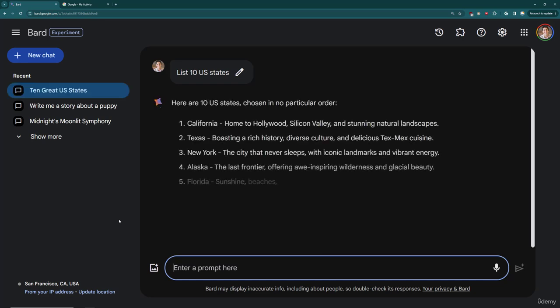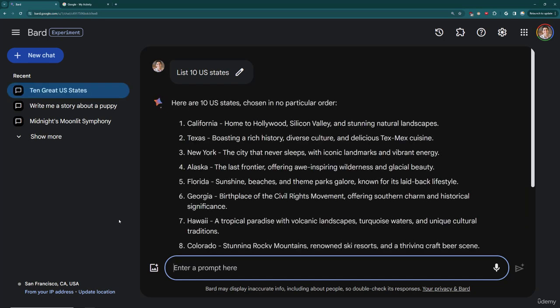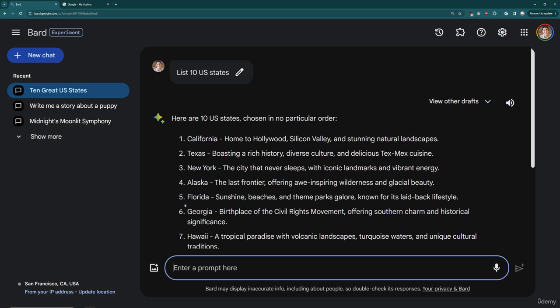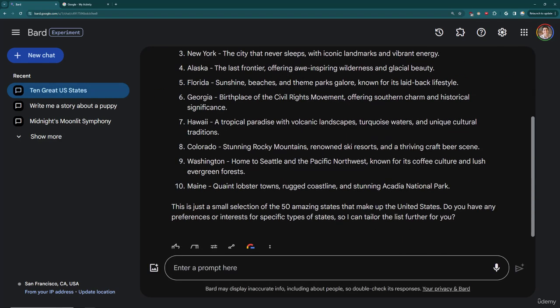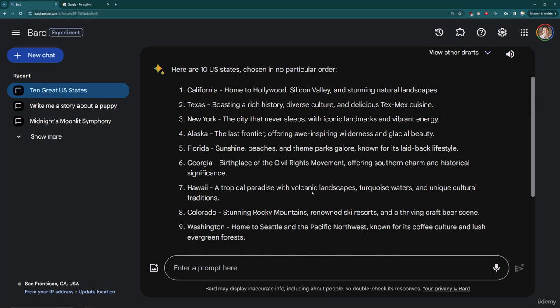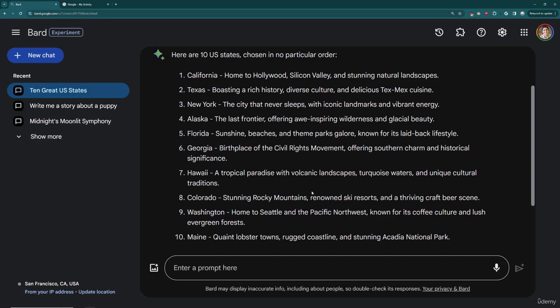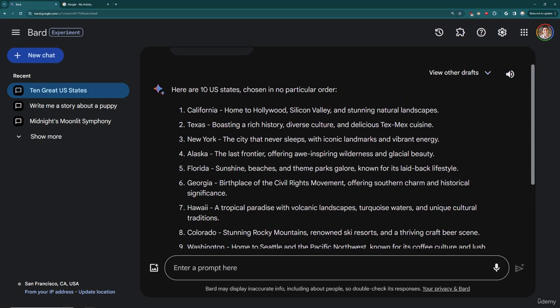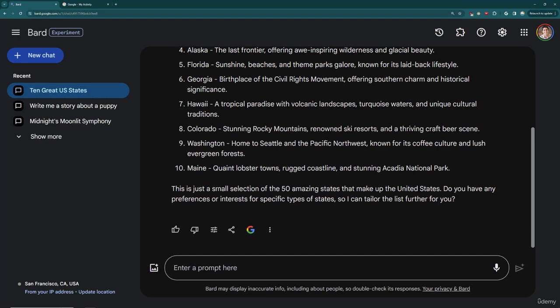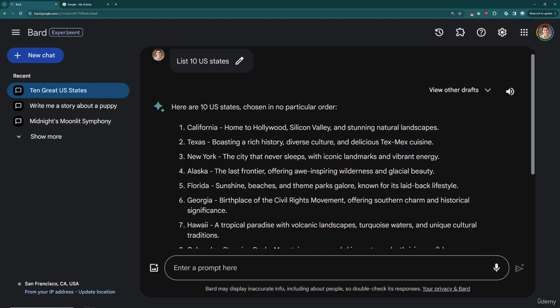But because I have a lack of direction, it is kind of answering my question. It will give me 10 US states, but it's also giving me information that I didn't ask for. It also has this prefix of, hey, here are 10 US states in no particular order, and then it continues on by the conversation should keep going, like, is there anything else I can do for you? Realistically, you're not going to want the chat model to always add in some sort of prefix, information you didn't ask for, or this suffix of continuing on the conversation.